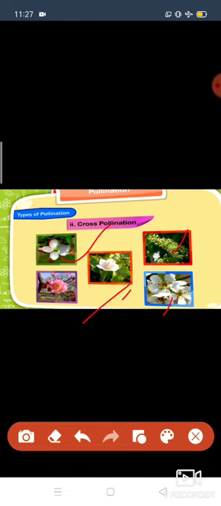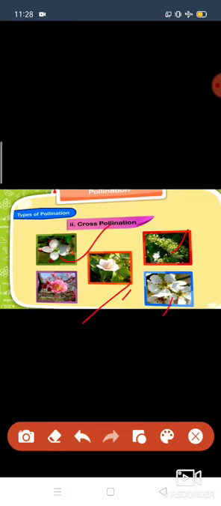Next, transfer of a small number of pollen grains is self-pollination. Transfer of a large number of pollen grains is cross-pollination. Next, transfer of pollen grains directly onto the stigma is self-pollination. Transfer of pollen grains through insects, wind, water, animals is called cross-pollination.